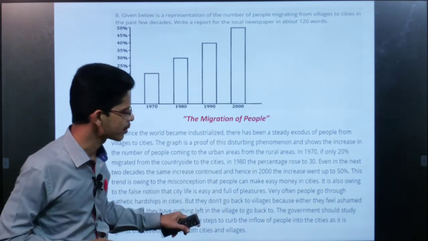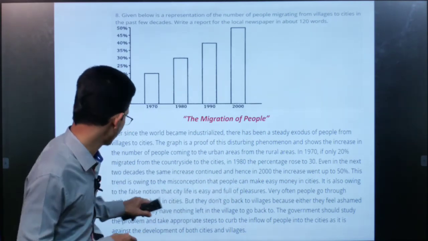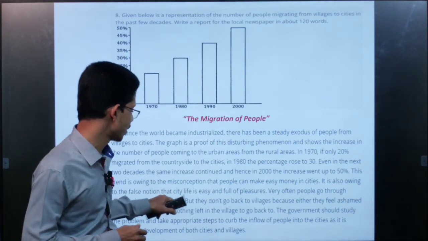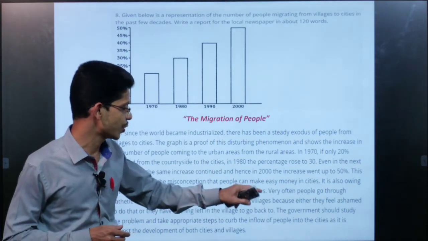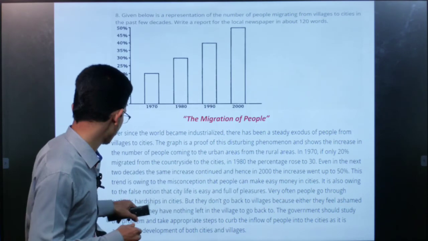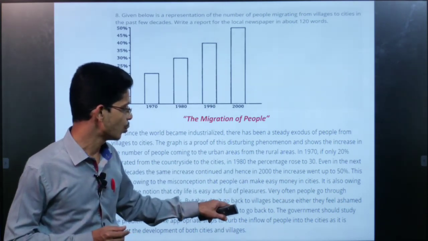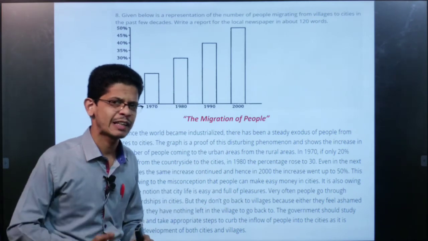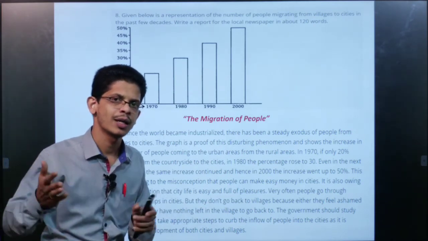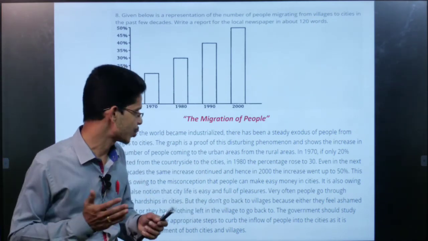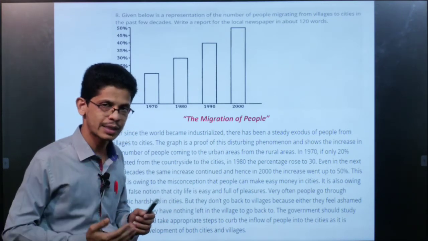That is called the criticism part. Very often people go through pathetic hardships in cities, but they don't go back to villages because either they feel ashamed to do that or they have nothing left in the village to go back to. So this might be the reason people are going there and not getting back to villages. So this is the criticism of it.